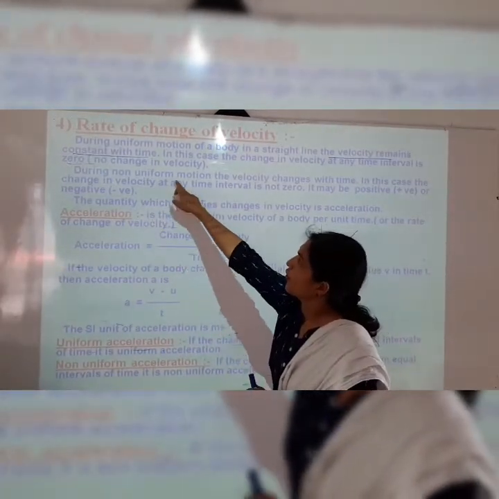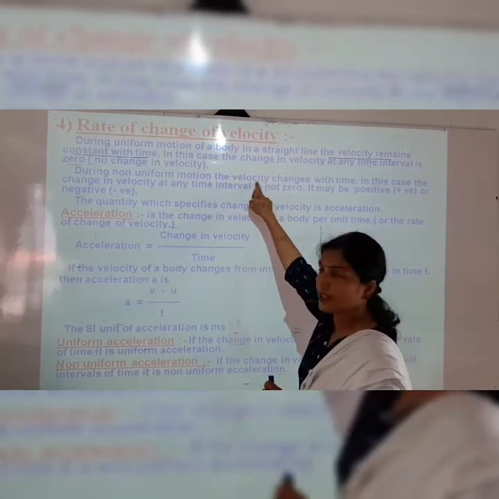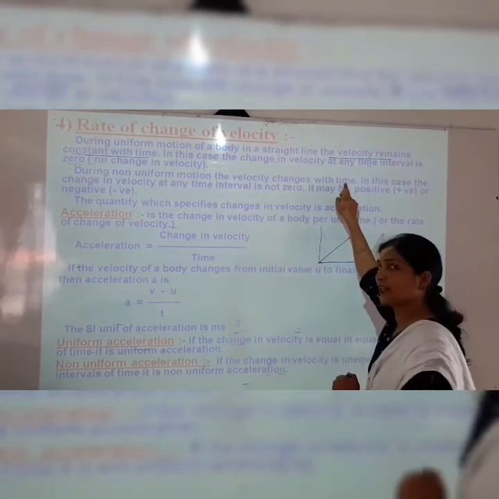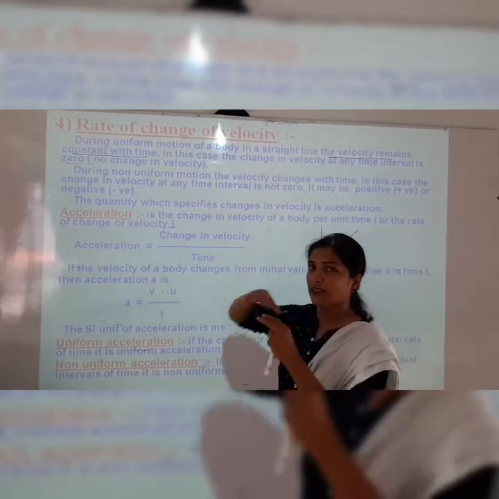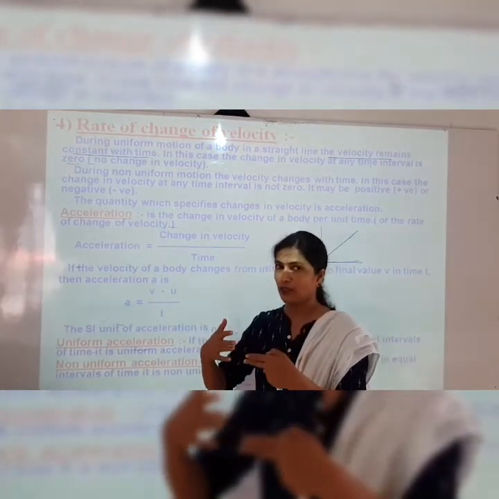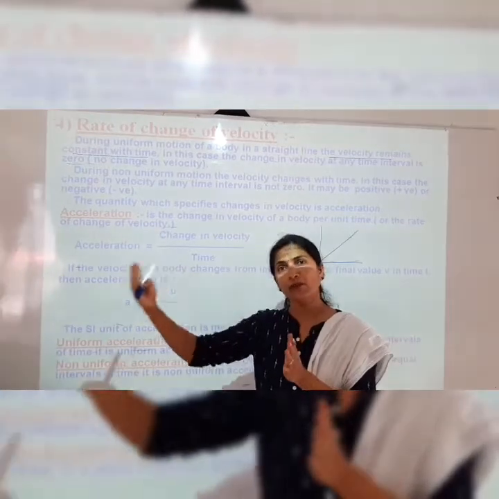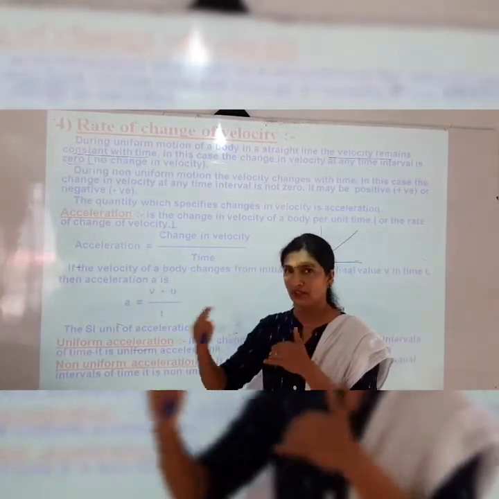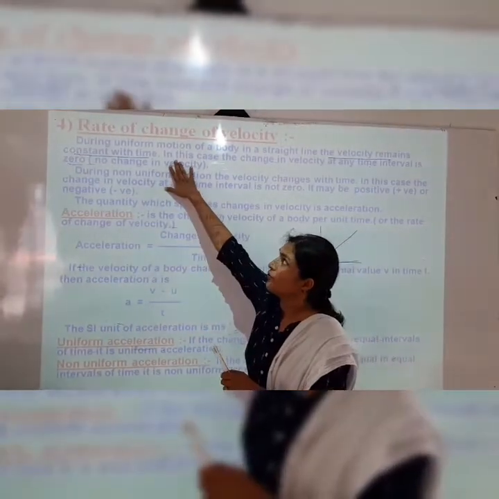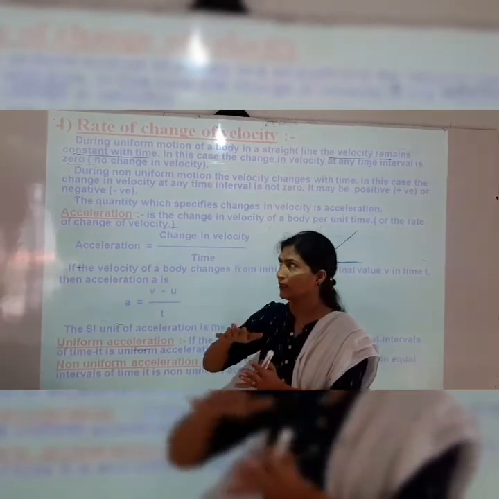During non-uniform motion, the velocity changes with time, because the distance covered by the object is not equal. So you can see some changes in the velocity. But in uniform motion, the velocity remains constant.